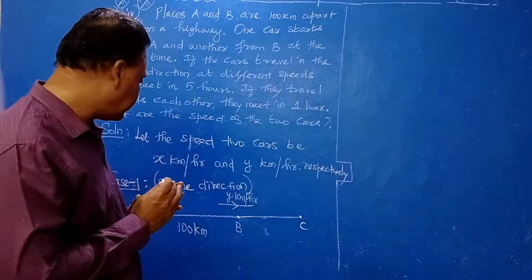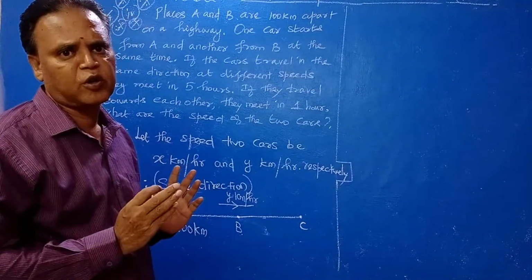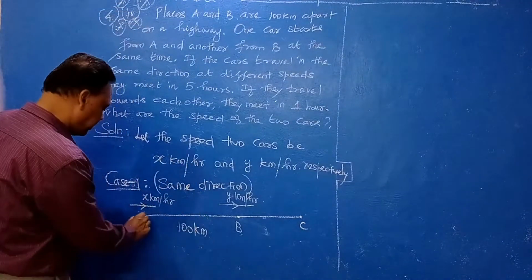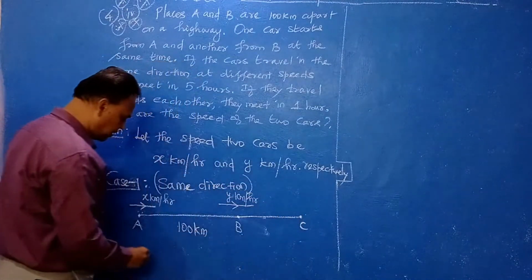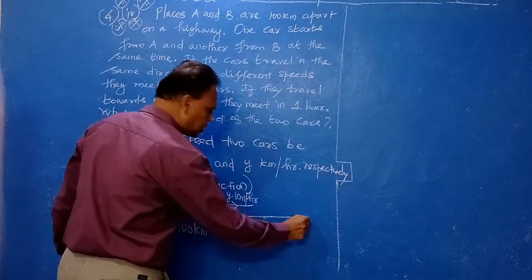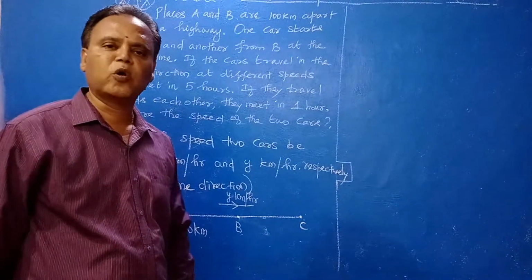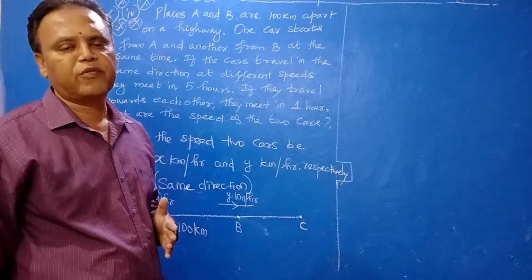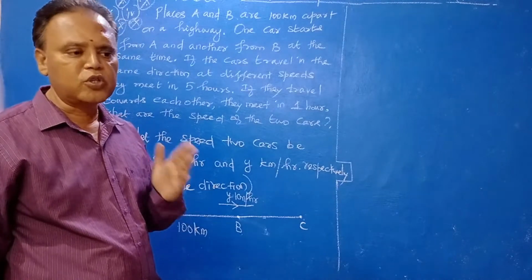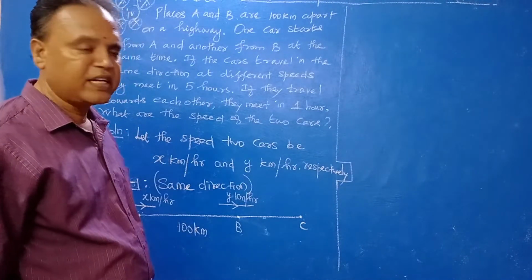Now, what is the requirement? You have to find out the distance between A to C and B to C. The formula is distance equals speed into time. Use that, you can easily find it out.